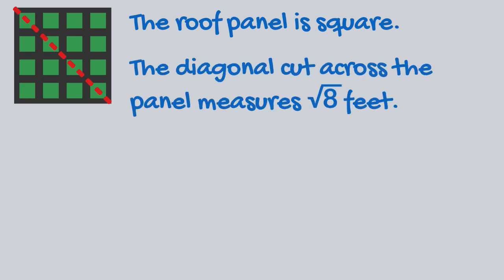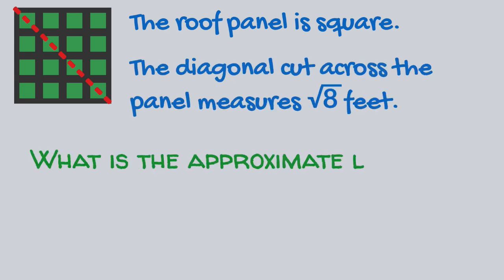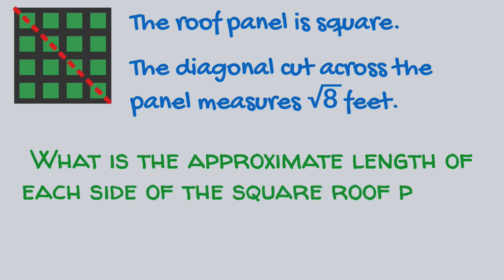Mike needs to cut a ventilation hole through a square roof panel. The diagonal cut across the panel measures the square root of 8 feet. What is the approximate length of each side of the square roof panel?